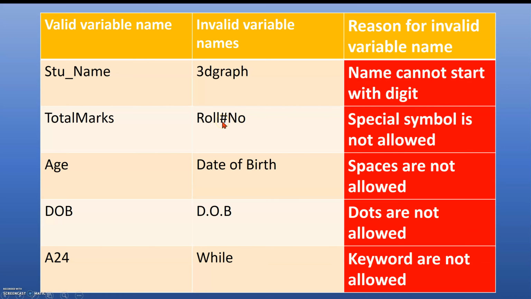Special symbols like hashtag and dollar are not allowed. Spaces are not allowed, so you need to write the words together, like dateofbirth. Dots, as in D.O.B., are also not allowed because they are special symbols. Keywords are not allowed. This is the reason why we say this is an invalid variable name and this is a valid variable name.